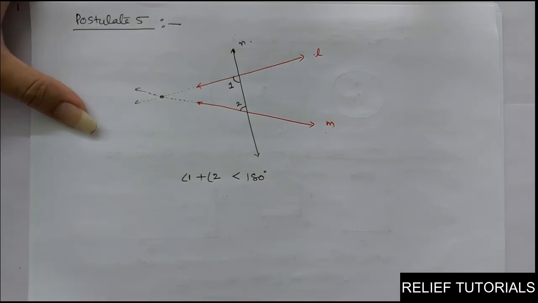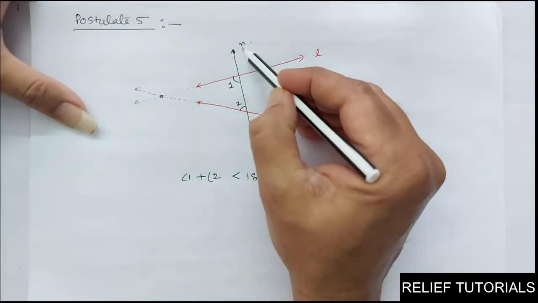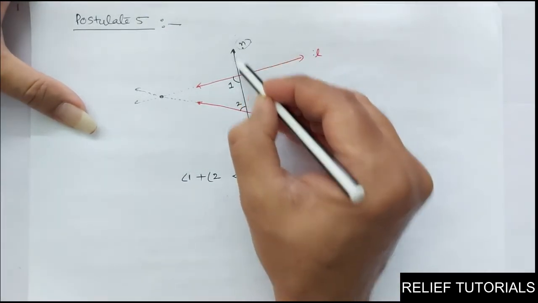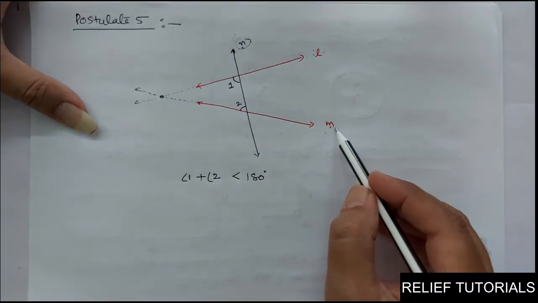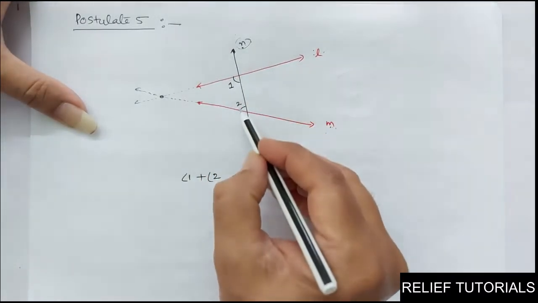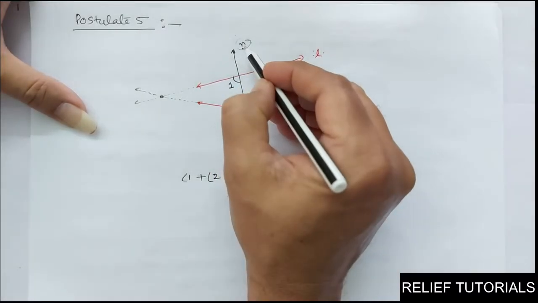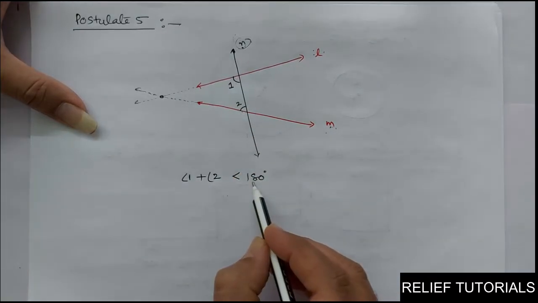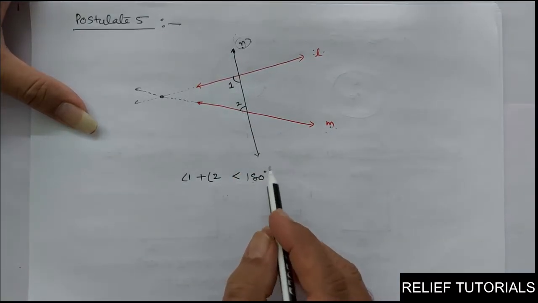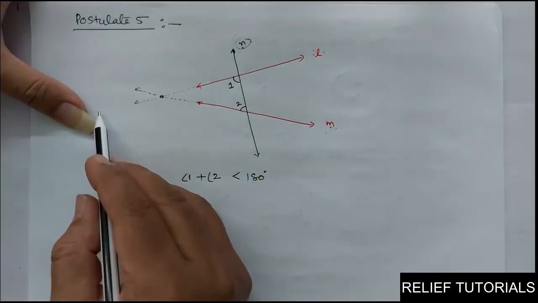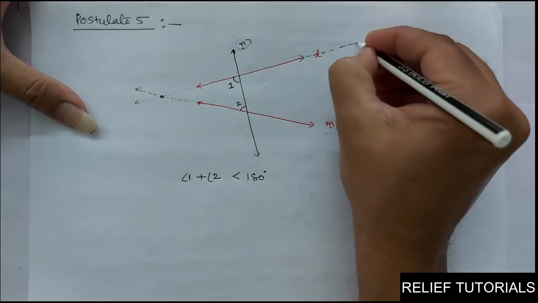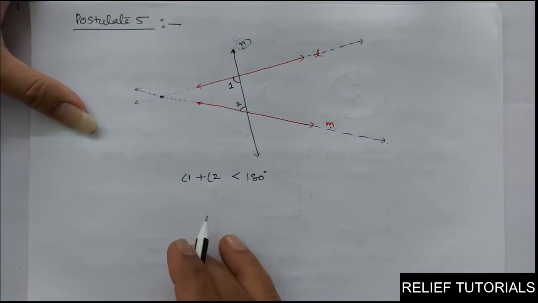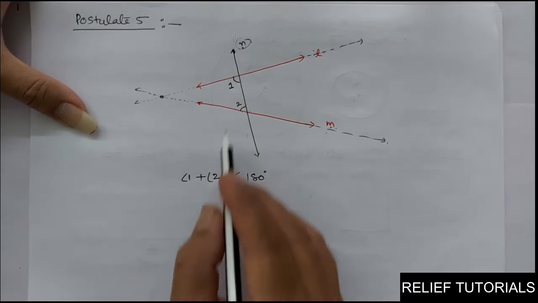So, what our postulate says: if a straight line N falling on two straight lines L and M makes the interior angles on the same side of N taken together less than two right angles, then the two straight lines, if produced indefinitely, will meet on the side on which the sum of the angles is less than 180 degrees.